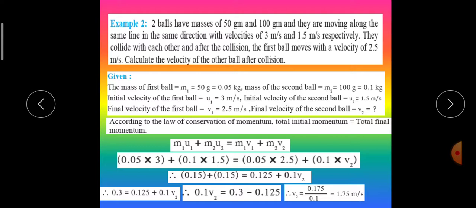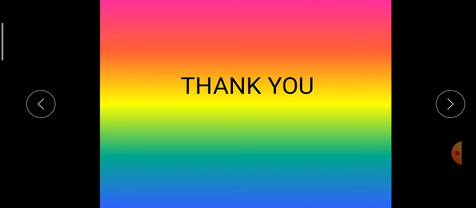Be careful with the decimal places, children. See, here it is divided by 0.1. So when we divide, it comes from the denominator to the numerator, and instead of division it becomes multiplied by 10, and that is why the answer comes as 1.75 meters per second. Be careful with the decimal points and conversions. Thank you.